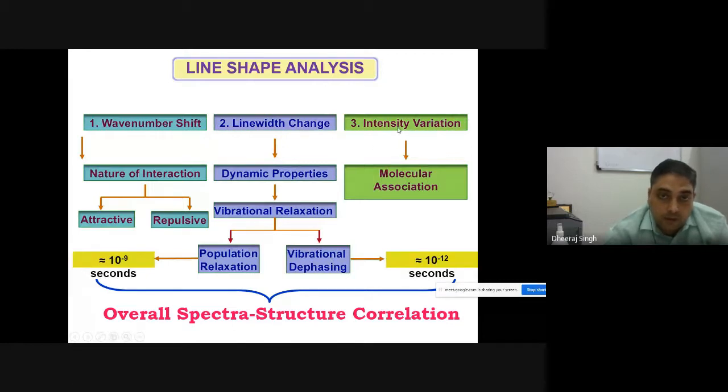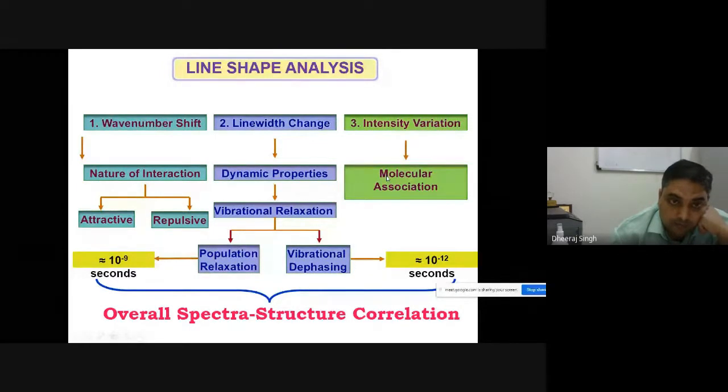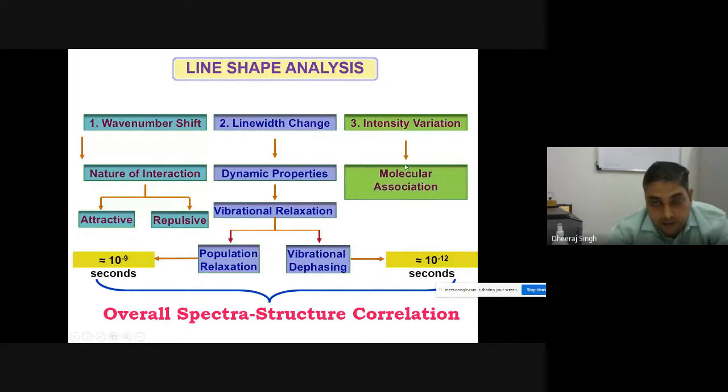The third thing you can conclude from Raman spectroscopy is intensity variation. If a Raman peak has larger intensity, it shows the molecular association, or the amount of material present in your sample. Suppose you are doping some material concentration-wise; the peak where your dopant atoms are targeted will be enhanced in intensity.